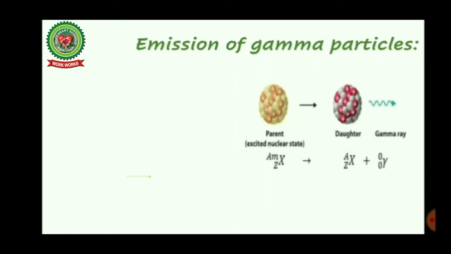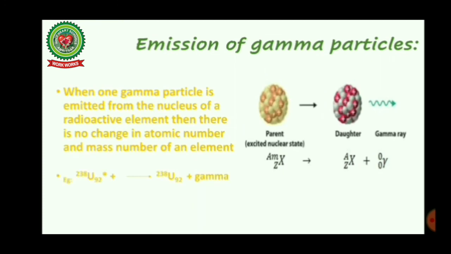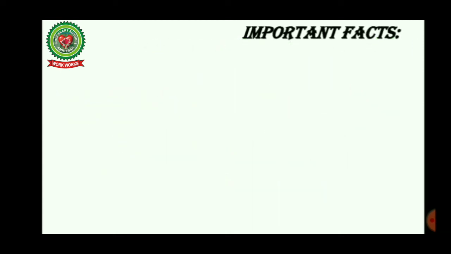Next is emission of gamma radiation. When one gamma particle is emitted from the nucleus of an atom of an element, the atomic number and mass number do not change. An element was in an excited nuclear state, and to get to a stable nuclear state, it releases radiation which is called gamma radiation. Uranium 238-92 in excited state gives out uranium 238-92 plus gamma radiation.